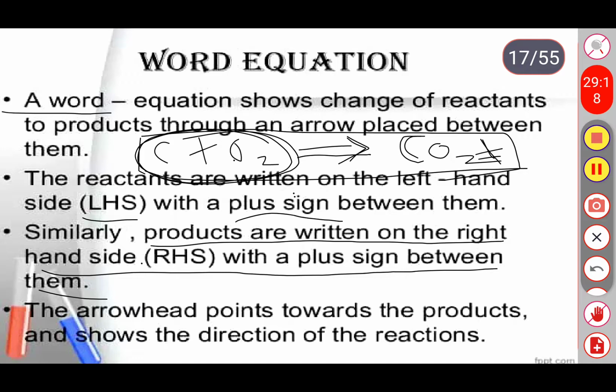The arrow points towards the product and shows the direction of reaction here. So this arrow mark will indicate the direction of reaction. Carbon and oxygen are combined together, no? Once it is combined, what does it form? With the help of this arrow mark only we get a product. So it forms carbon dioxide. So this arrow mark will indicate the direction of chemical reaction. Okay,